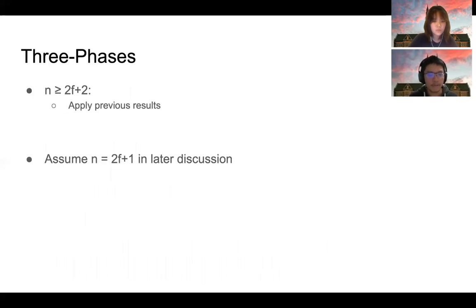For the three-phase algorithm, we want to assume that from now on, N equals 2f+1, because otherwise, if N is greater than or equal to 2f+2, then all nodes must reliably receive the correct message, and we can apply the previous result to easily show its correctness.